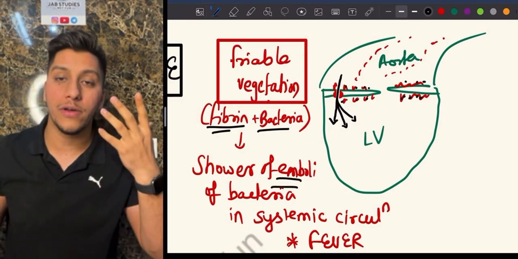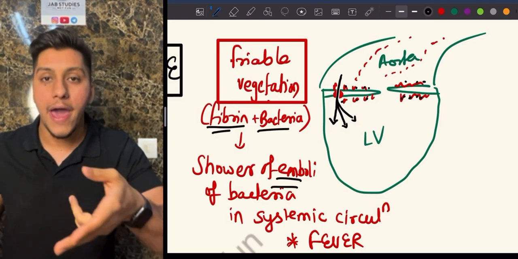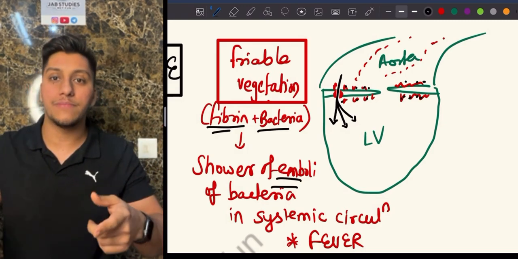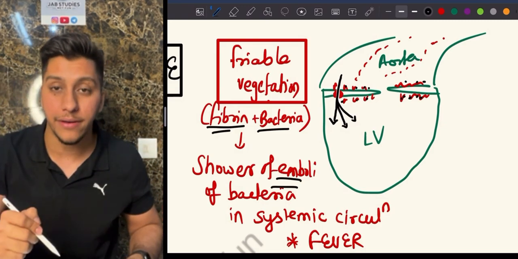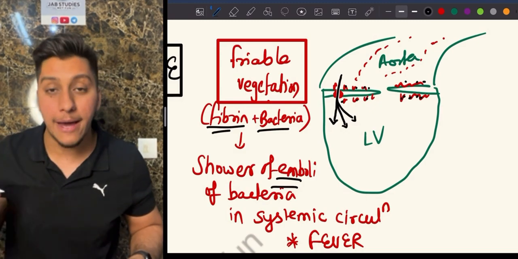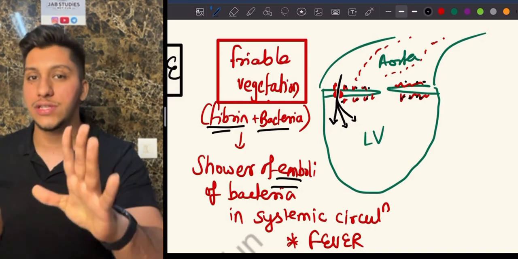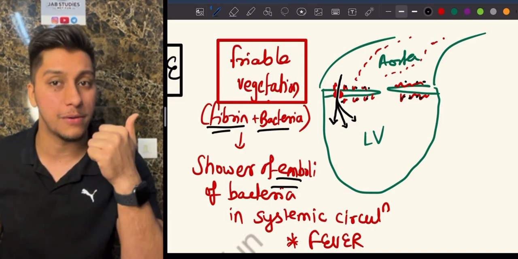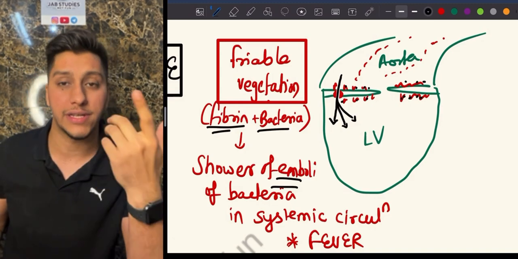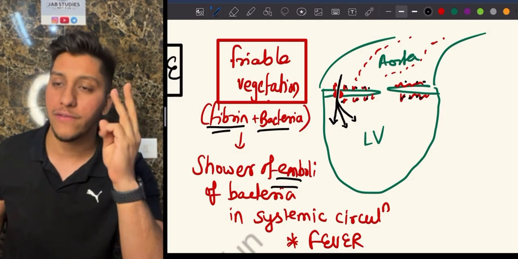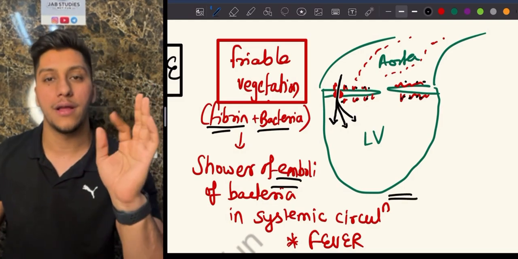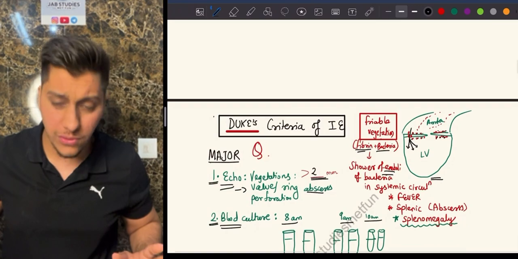It will start having fever. Along with this, with the help of circulation it goes into the spleen. In the spleen, it causes splenic abscess, and because of splenic abscess, you will also have splenomegaly. So the 3 signs which you see in infective endocarditis are fever more than 38 degrees Celsius, splenomegaly, and splenic abscess as well. I hope that is clear. So this was the major criteria.